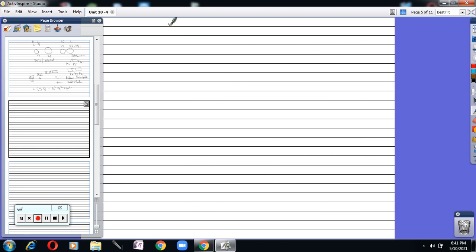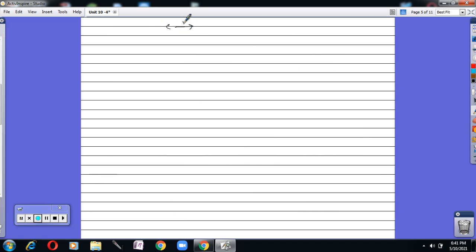But when the carbon is heated, it goes to the excited state. This one is the ground state and this one is the excited state. If we write the energy levels in this way, here it is 1s, this one is 2s, and this one is 2p.